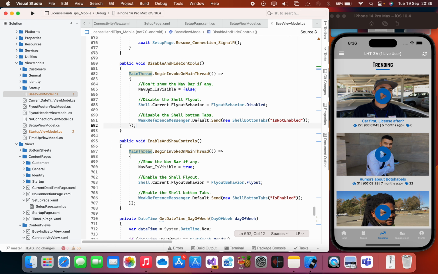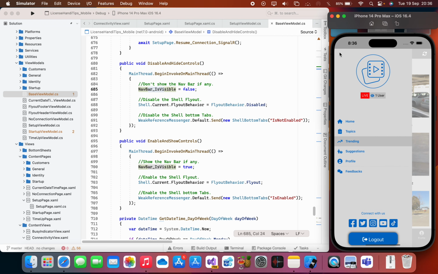So one of the things is nav bar. Navigation bar is this guy, right? Remember, this is a global method that can be reused by multiple pages. If there's any navigation bar, we need to make it disappear. That means don't show the nav bar if any. Disable the shell fly out, this guy.